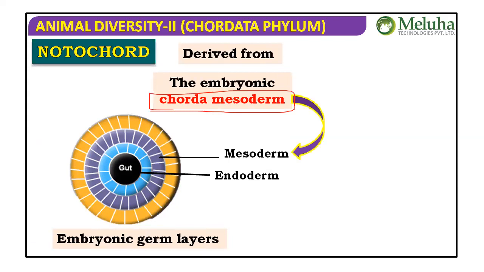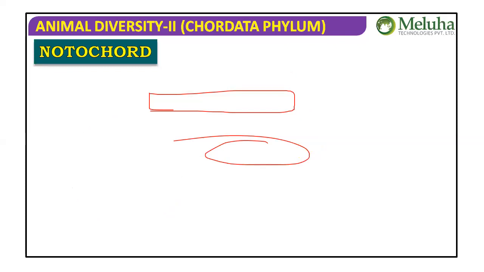When we discussed structural organization, we said connective tissue is derived from embryonic mesoderm, and nervous tissue from embryonic ectoderm. Likewise, the notochord is a skeletal element, so it will definitely be derived from mesoderm. So we credit the notochord as derived from chorda mesoderm.